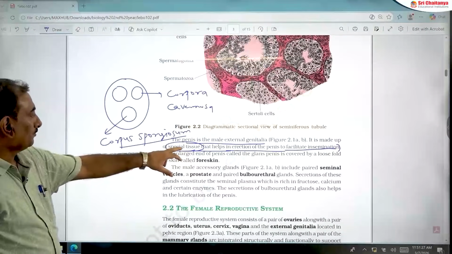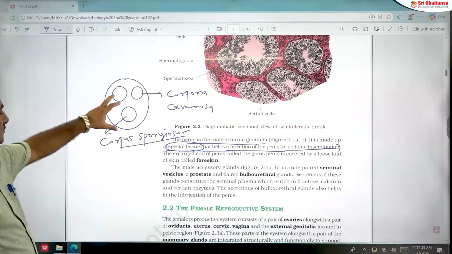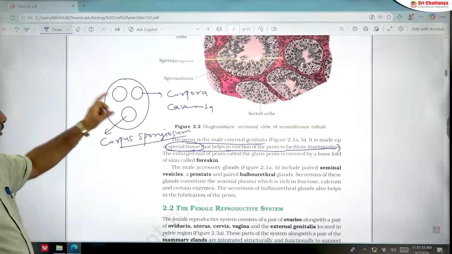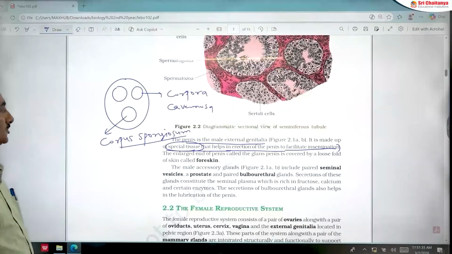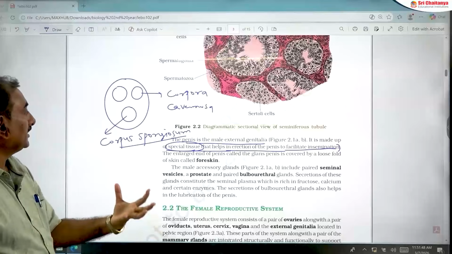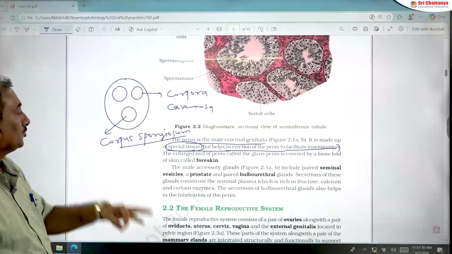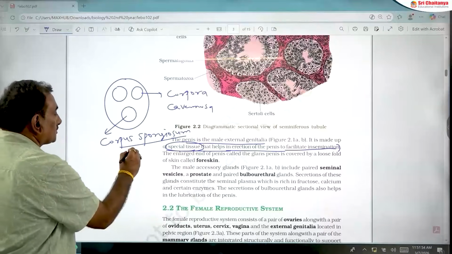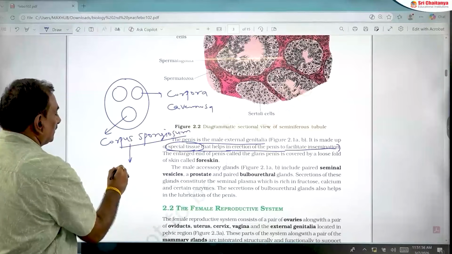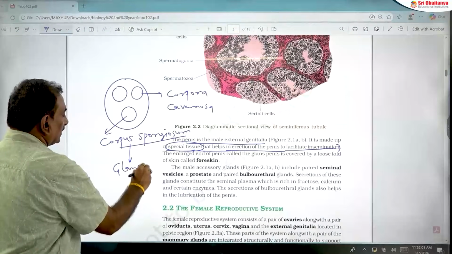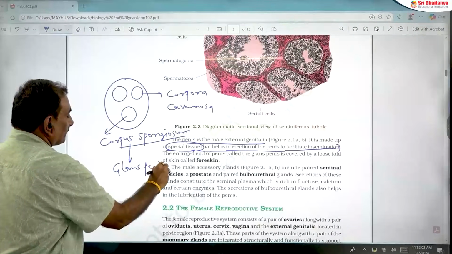So the penis is made up of special tissue, meaning the upper two corpora cavernosa and the lower corpus spongiosum. These three longitudinal columns present inside the penis make it erect and stiff during sexual intercourse. And this corpus spongiosum helps in the formation of a structure known as the glans penis.